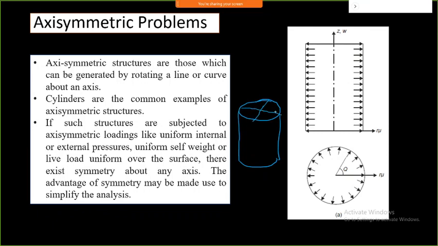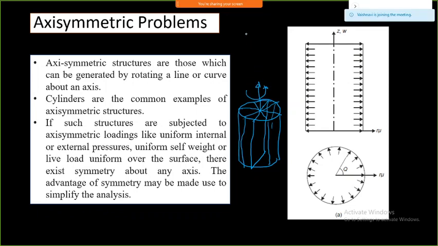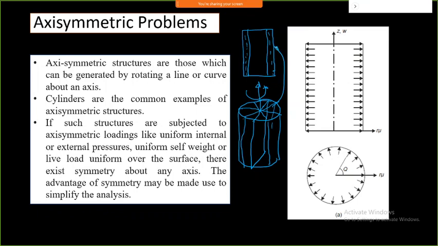I can now have multiple symmetry planes. This is one plane of my cylinder, then there is another plane, then similarly I can have a third plane like this, and one more plane like this. These planes represent the same behavior. This is the axis about which, if I rotate this, it will produce the cylinder. So I can analyze only a rectangular shape having a certain thickness, and I want to know the stress and strain values within this range. Any of the planes is a representation of the whole.